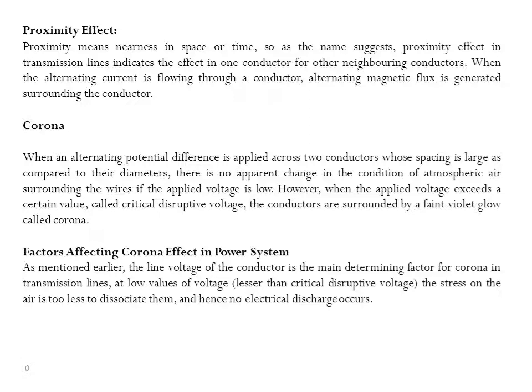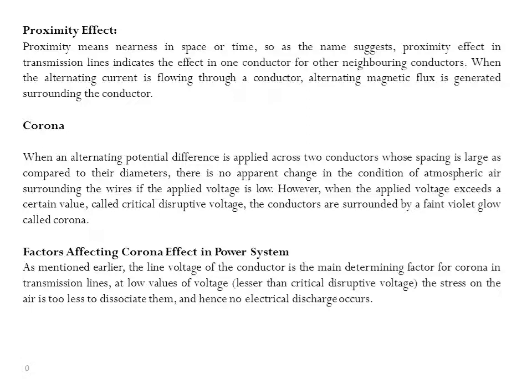But when the potential difference is increased beyond some threshold value of 30 kV, known as critical disruptive voltage, then the field strength increases and the air surrounding it experiences stress high enough to be dissociated into ions, making the atmosphere conducting.